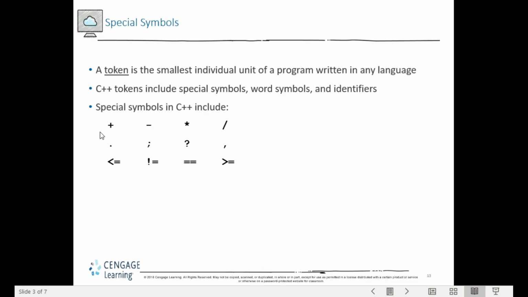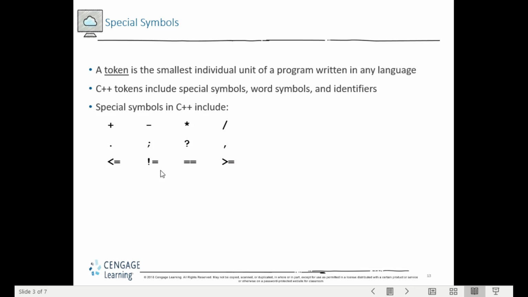For special symbols in C++, in the first row we have symbols for mathematical expressions. In the second row, we have special symbols, for example the semicolon to indicate the end of a statement, or the comma to separate items.